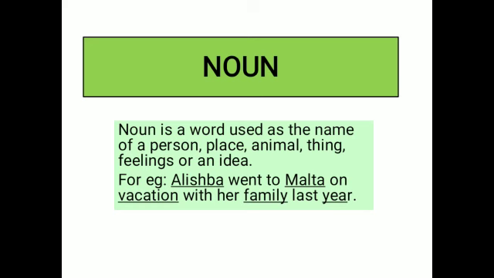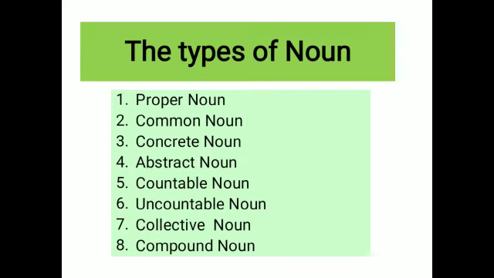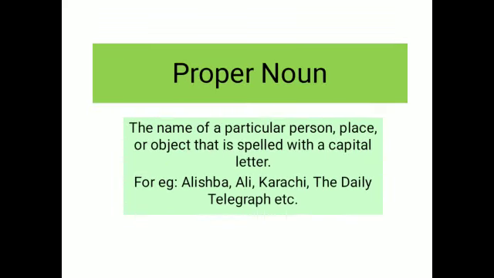Yes? So, now let's move forward. The types of noun. Based on their use, we have the different types of noun. There are basically 8 types of noun: proper noun, common noun, concrete noun, abstract noun, countable noun, uncountable noun, collective noun, and the last but not the least is the compound noun. So let's start with the very first one, proper noun.